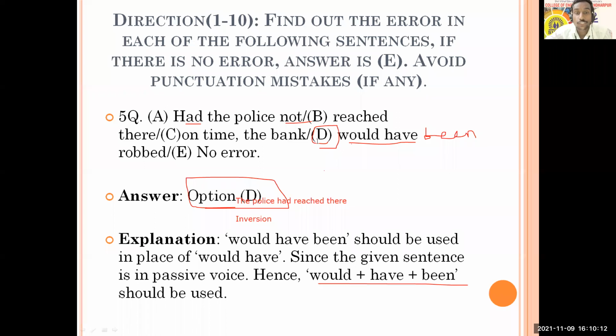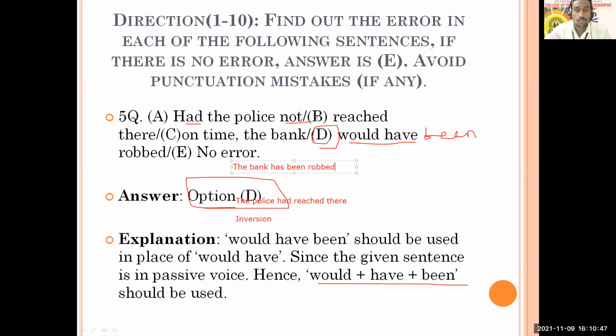But here the condition, the tense is different. The bank has been robbed, that is also okay, but that will be in present perfect tense. If you're saying bank has been robbed, that is right. You can say it. But here tense is only present perfect, whereas would have been robbed is in past. So therefore, you have to choose option D. I hope that Diksha, you got it. Yes, sir.